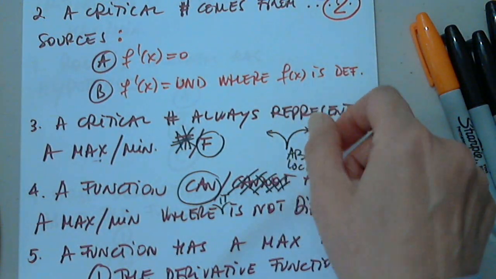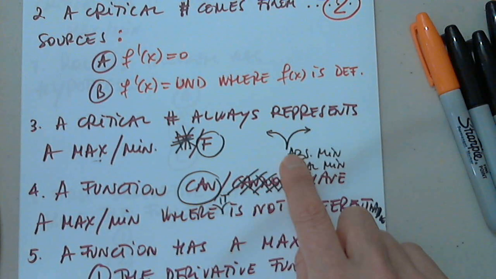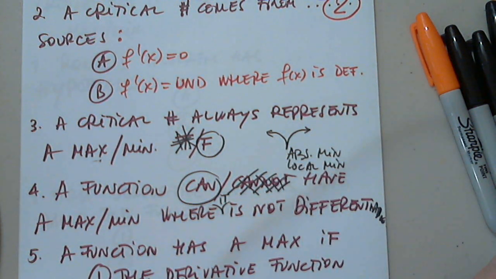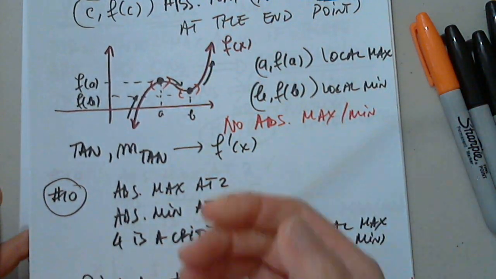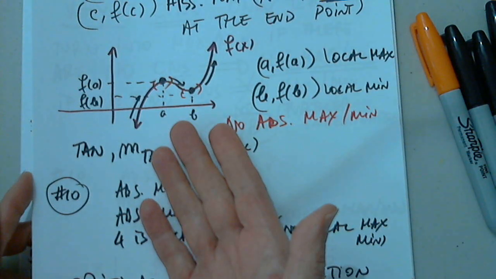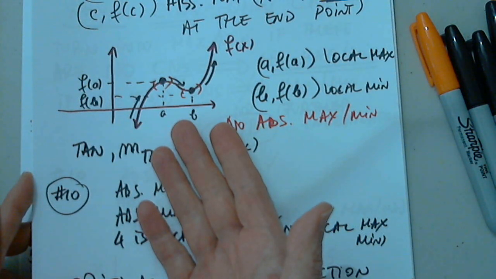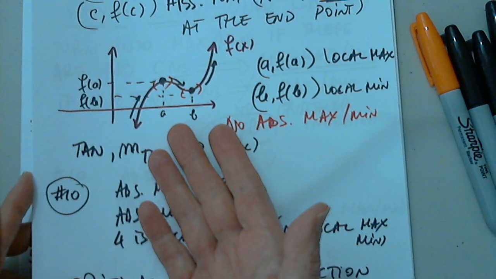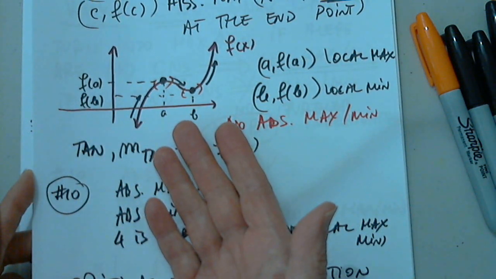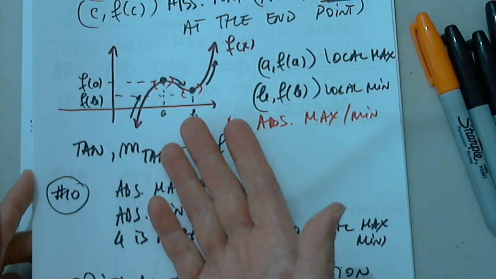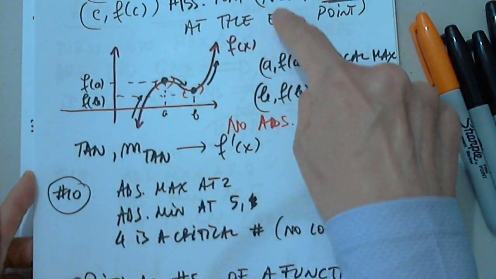Can I ask a question about local maxes and mins? Is that only going to be when we are given an interval, or can you just say it for any function where there's a local max or min? It can look like this.